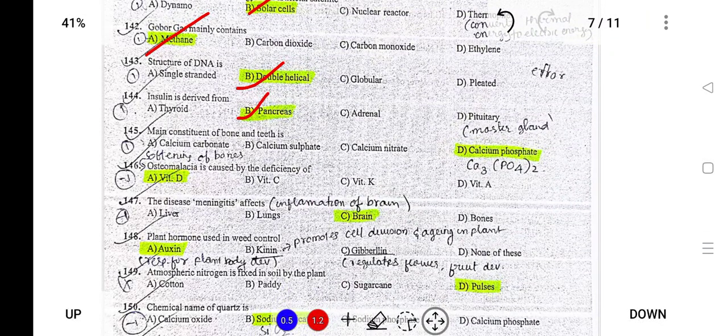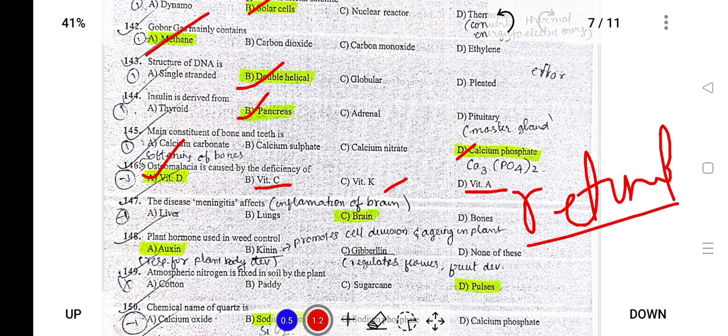The main constituent of bone and teeth is calcium phosphate. The hardest substance in our body is the teeth and it is made up of calcium phosphate. Next, osteomalacia, that is the softening of bones, is caused by deficiency of vitamin D. Deficiency of vitamin C causes scurvy, that is gum bleeding. Vitamin K deficiency causes problems in our human body.